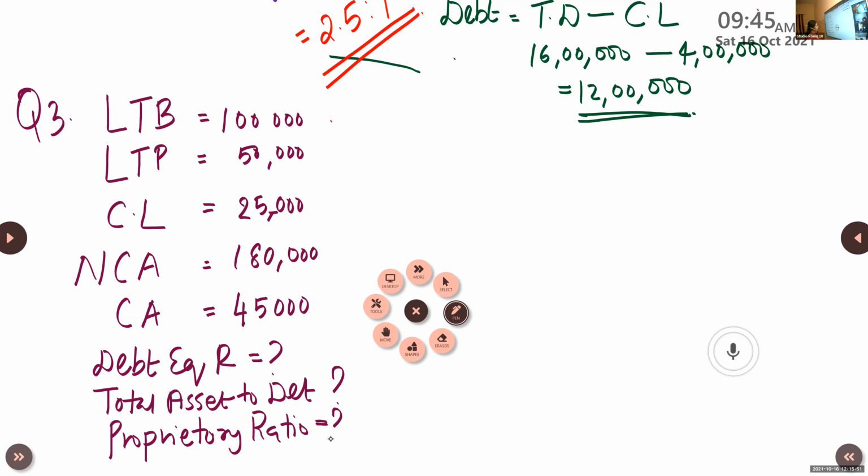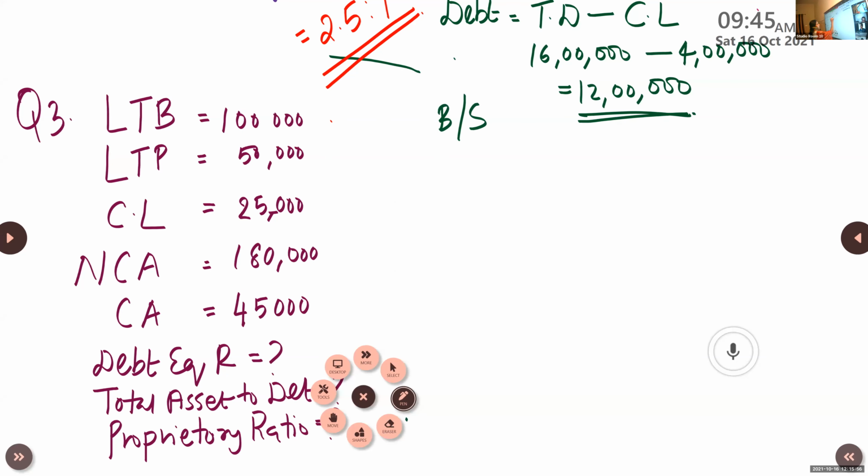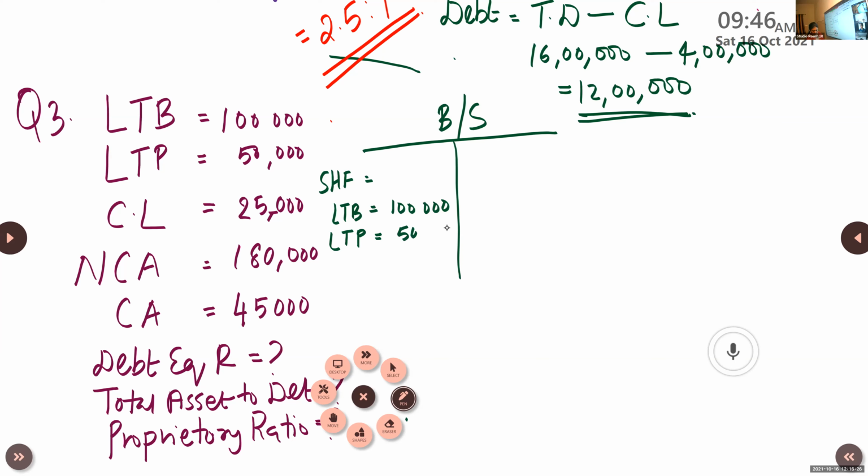Okay. So, as I always say, please prepare the balance sheet. Let's keep the balance sheet ready. Let's see what all informations are given. Do you have shareholders fund? No. Shareholders funds are not there. Then what is there? Long-term borrowings, LTB is there, 1 lakh. Long-term provisions are there, 50,000. Then current liabilities are given, 25,000.